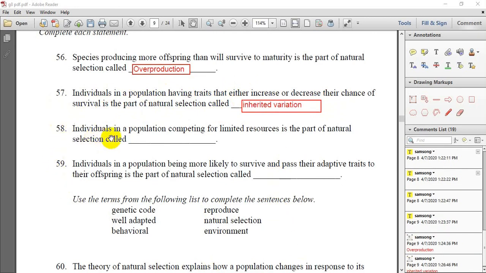Question 58, individuals in a population competing for limited resources like food or water is a part of natural selection. This is called, do you remember, struggle to survive. Question 59, individuals in a population being more likely to survive and pass their adaptive traits to their offspring is a part of natural selection. This is the fourth part of natural selection, successful reproduction.